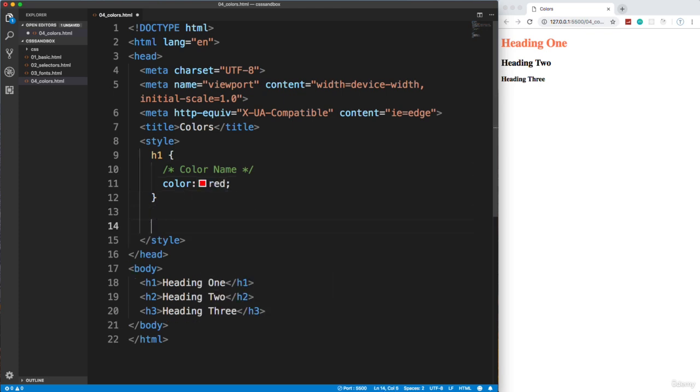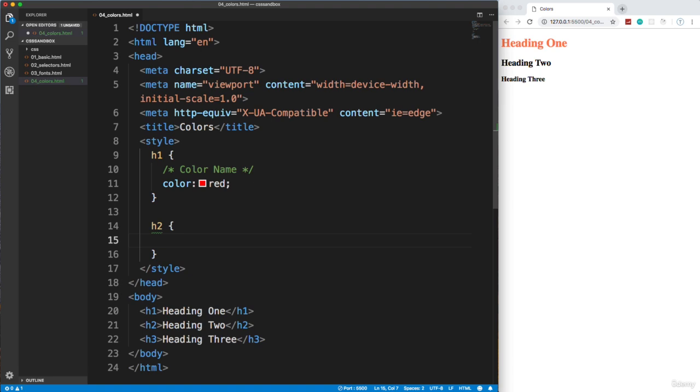So the second color type that we can use is an RGB value. So for the H2, let's say RGB. And this takes in three values: red, green, and blue. And each value should be anywhere between 0 and 255. So if I do 0, that means that the value for red is 0. Okay, let's do green 0 and blue 0. And if I save that, it's going to be black because we have no presence of red, green, or blue. Now the highest you can go is 255.